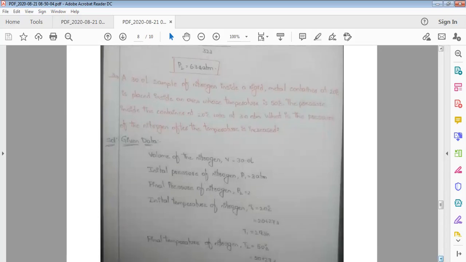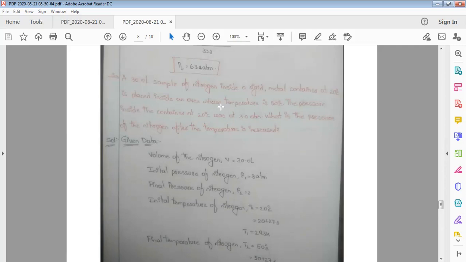Next problem. A 30.0 liters sample of nitrogen inside a rigid metal container at 20 degrees centigrade is placed inside an oven whose temperature is 50 degrees centigrade. The pressure inside the container at 20 degrees centigrade was 3.0 atmosphere. What is the pressure of the nitrogen after the temperature is increased? So this is the problem description.